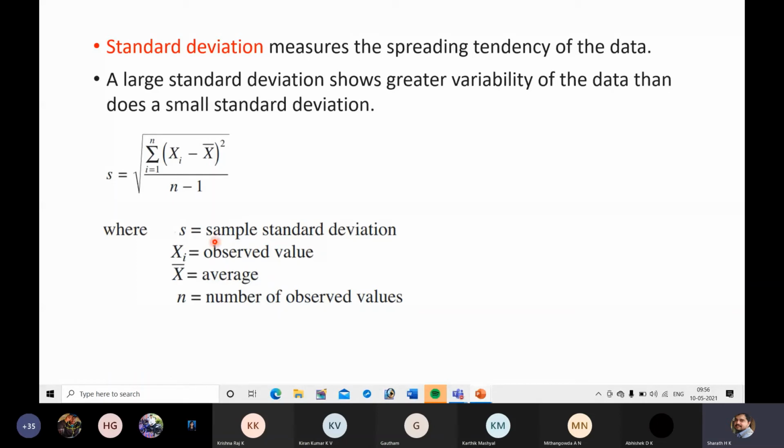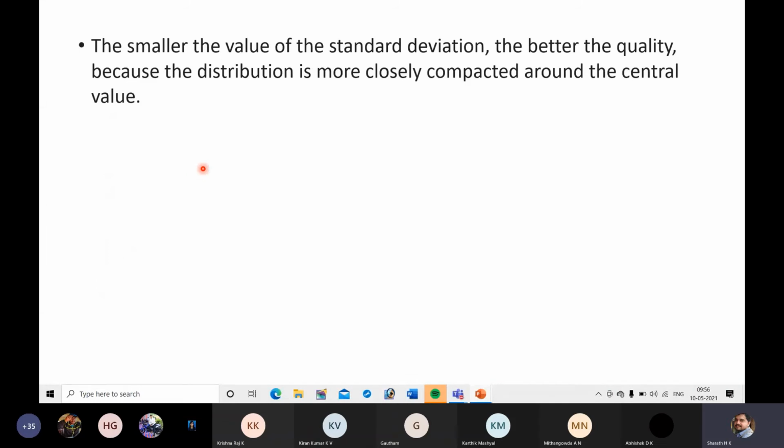Next, x bar is average. Next, m is number of observed values. Next, the smaller the value of standard deviation, the better the quality, because deviation is nothing but deviation from the requirement, deviation from the target. So if you are able to achieve the target, that is quality. If you are deviating from the target, that means you are compromising with the quality.